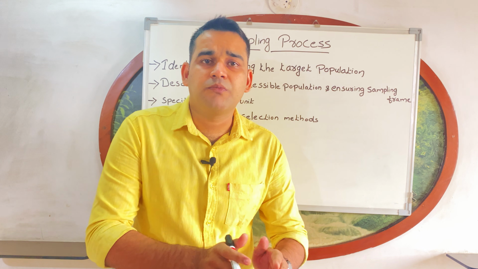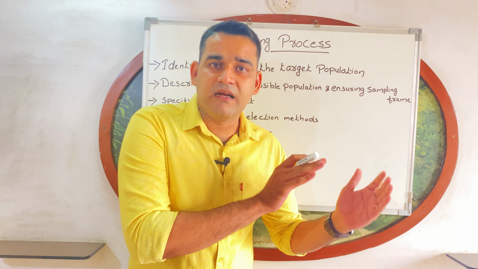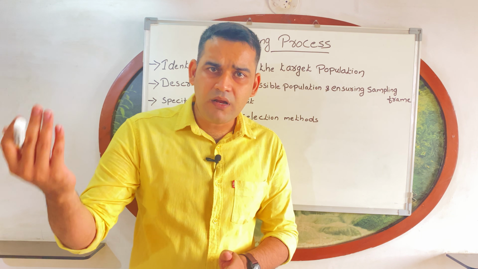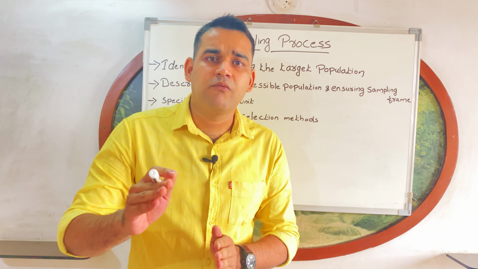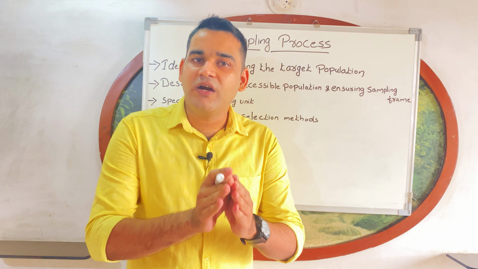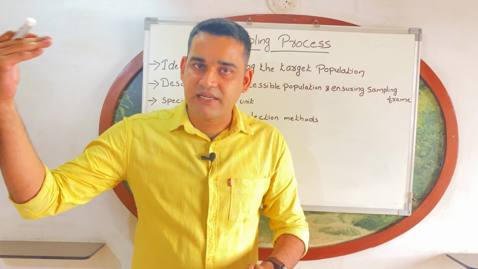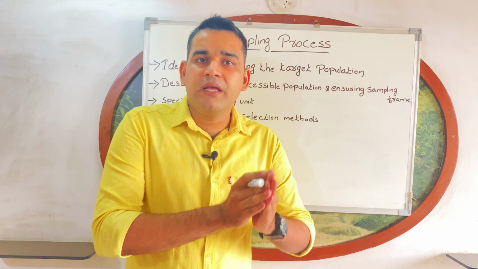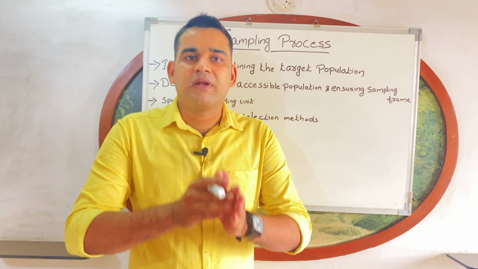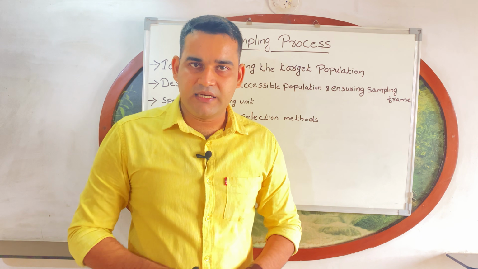Pregnant women who are not in Mumbai, that is the pregnant women in Delhi or Bangalore, are not included. They are excluded. So, sampling unit means establishing exclusion as well as inclusion criteria.